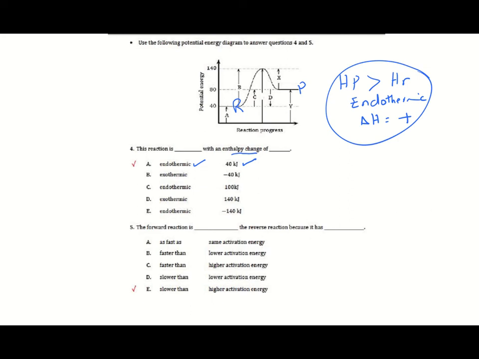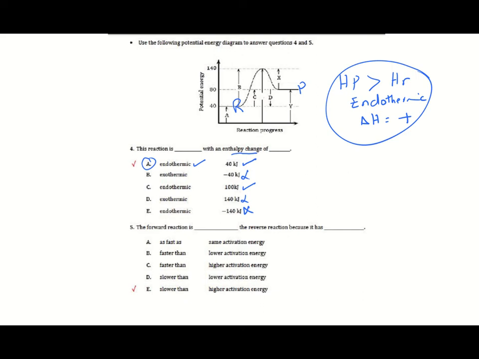We have another endothermic with a value 100. Exothermic reactions are all wrong. And the endothermic with negative value is completely unacceptable. So now we need to make sure which one is correct, A or C.